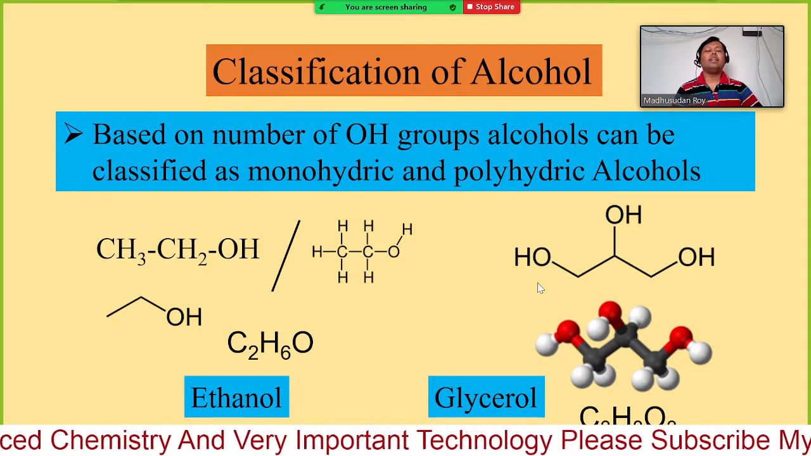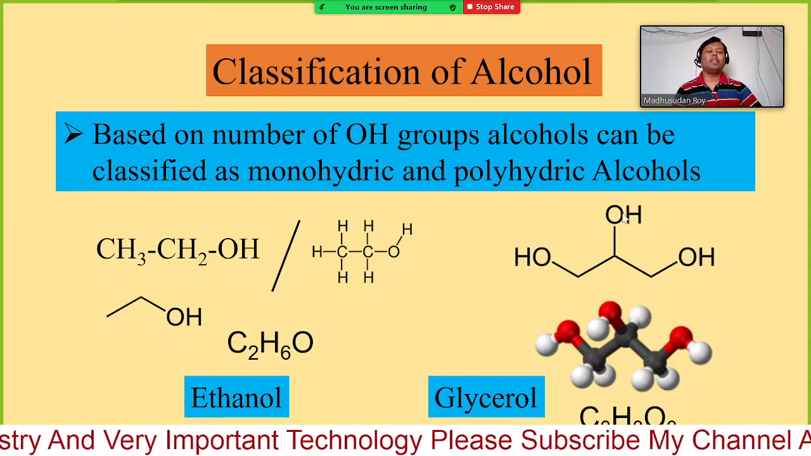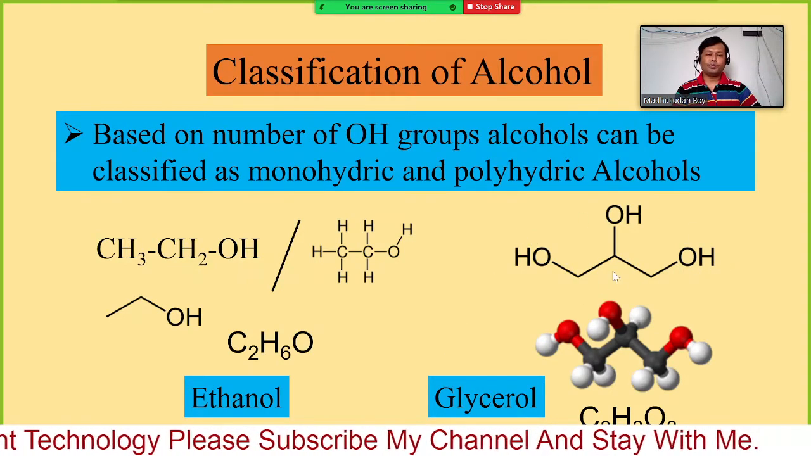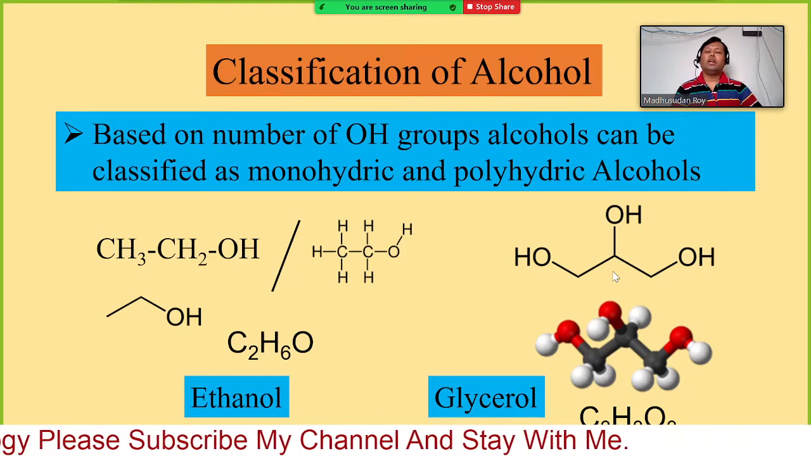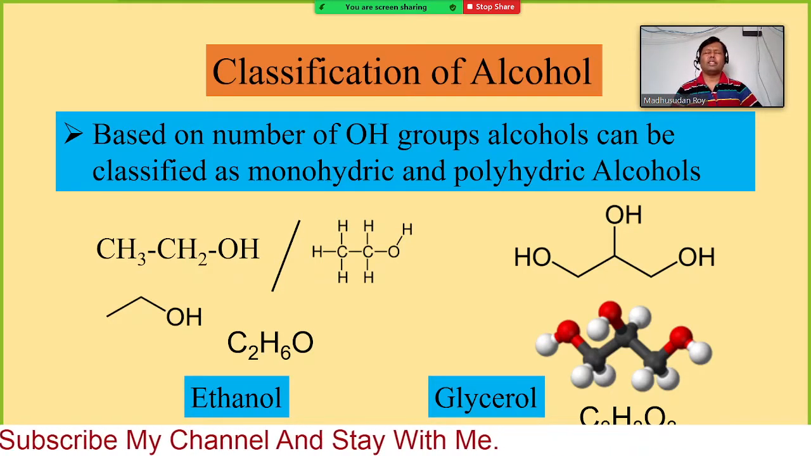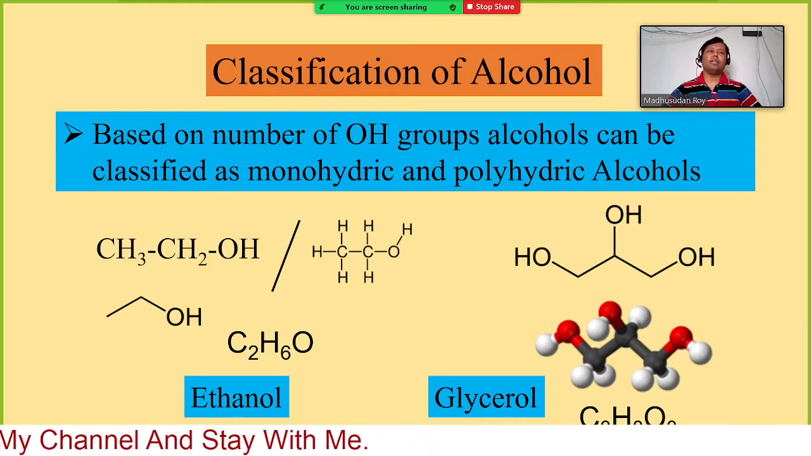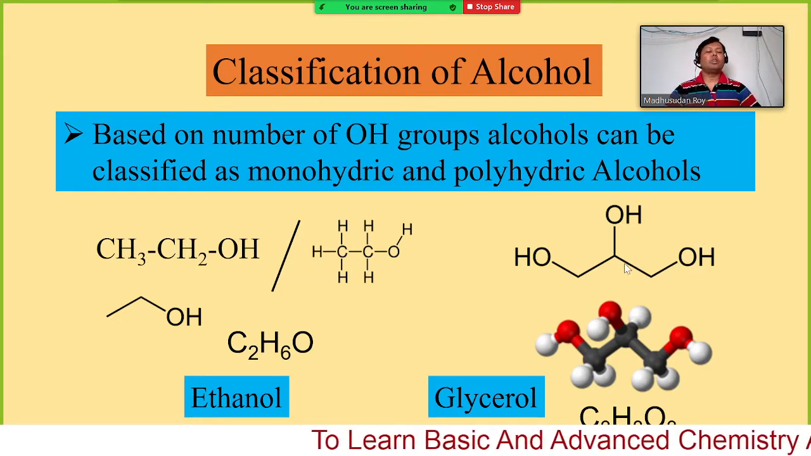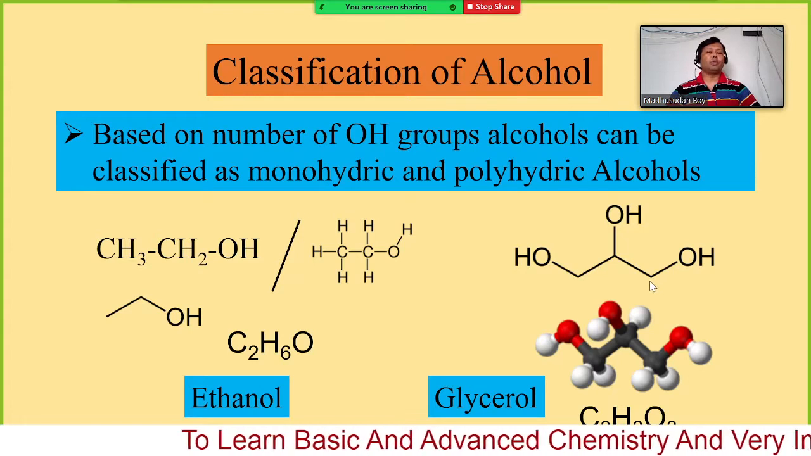Anyone can give the IUPAC name directly. How can we name these types of compounds containing three hydroxyl groups? I think I did not teach you this way. Maybe I covered two hydroxyl groups, but not the third one. If you can name a two-hydroxyl compound, then you will be able to write it for three also. Here you have three hydroxyl groups at three different positions.